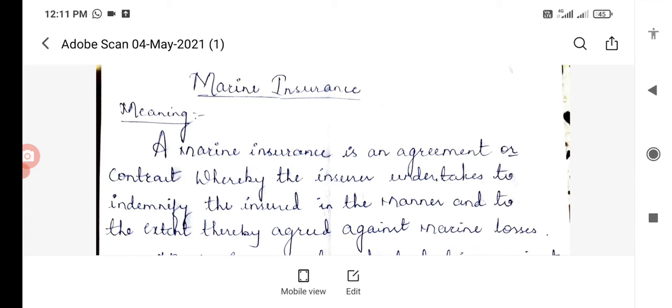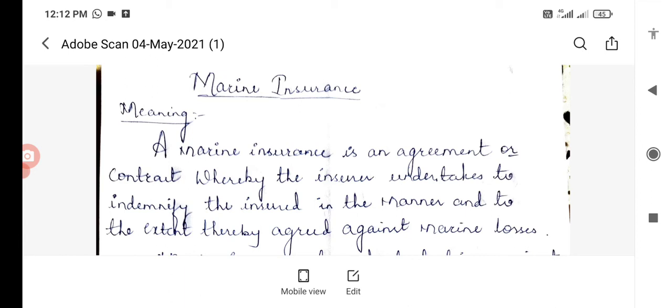It is an agreement or contract whereby the insurer, meaning the insurance company, is called the underwriter here, and the insured is called the assured.